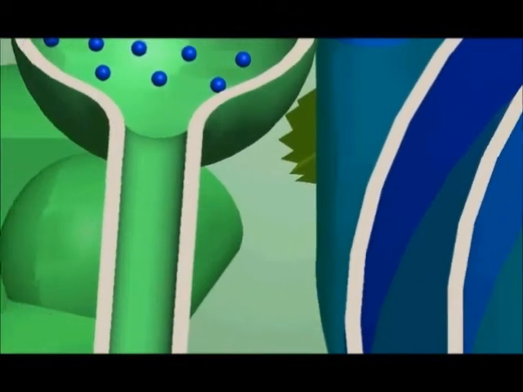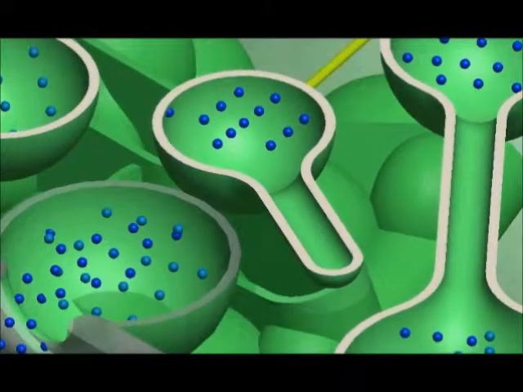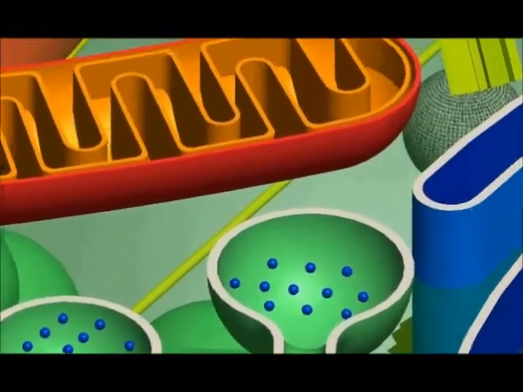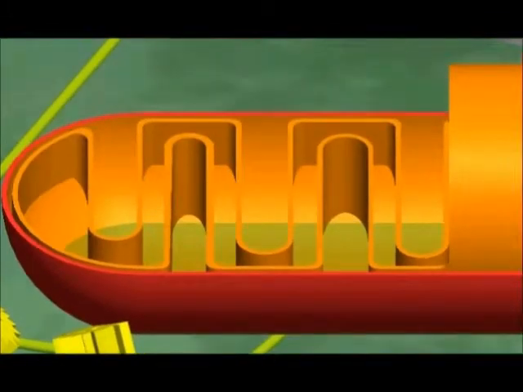Golgi apparatus. It receives proteins from the RER and concentrates, packages, and stores them before sending them to their cellular destinations. Mitochondria. It converts chemical energy into ATP by cellular respiration.